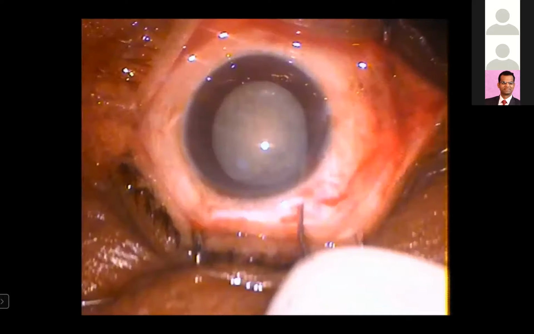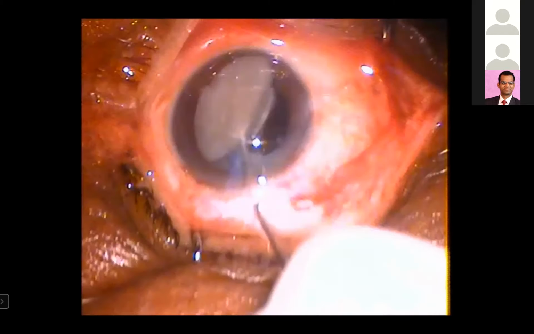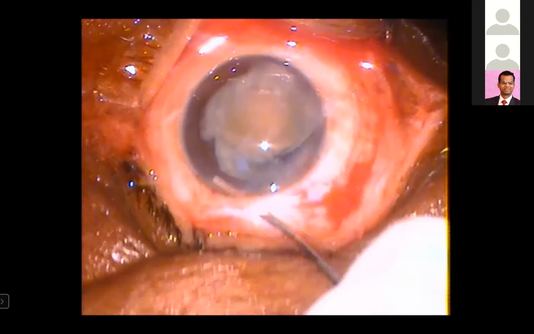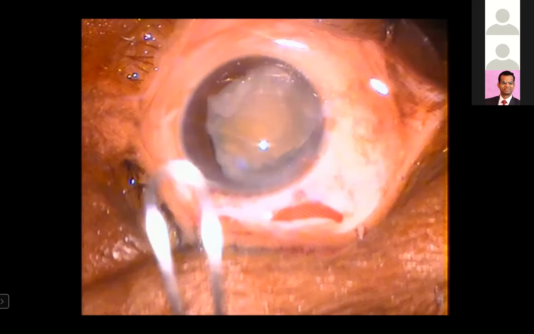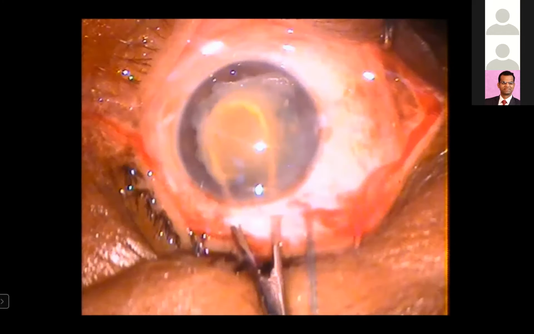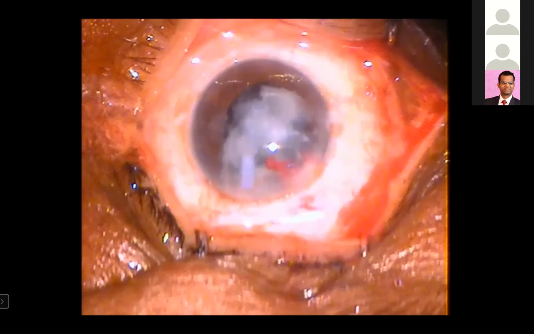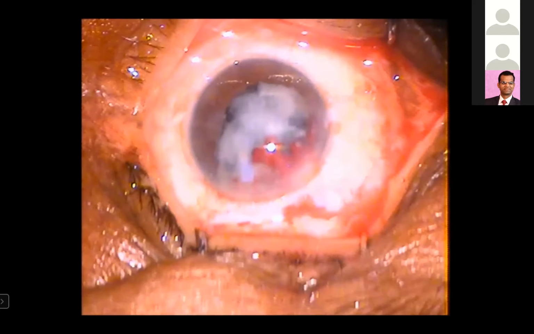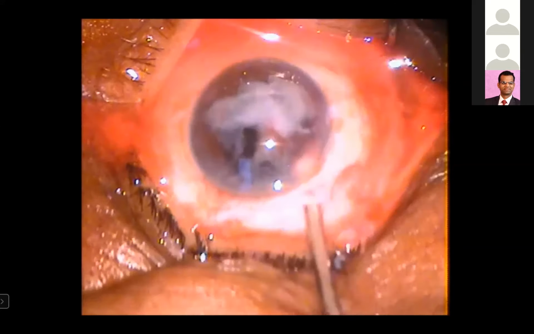In white cataract, it's very easy because you'll have a liquid cortex, and you can just kick the nucleus outside the bag, and then you can deliver the nucleus easily. One thing is the extent of vectis and the Sinski should always be equal, so that the nucleus is engaged only. And always prevent collapse of the AC after the delivery of the nucleus. And here is a white cataract. I'm just using my Sinski and vectis, and the nucleus is delivered. In white cataracts, there is hardly any cortical matter left, and with only a rigorous hydro procedure, you can remove even the cortical matter also.